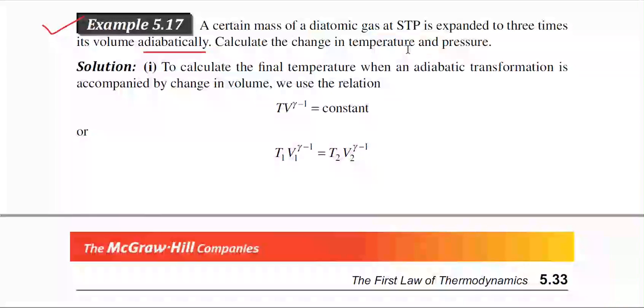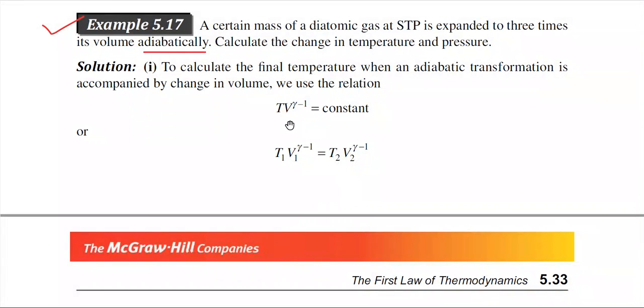You are expanding the gas so the volume becomes 3 times the initial volume, but the process is adiabatic, and you have to calculate the change in temperature and pressure.